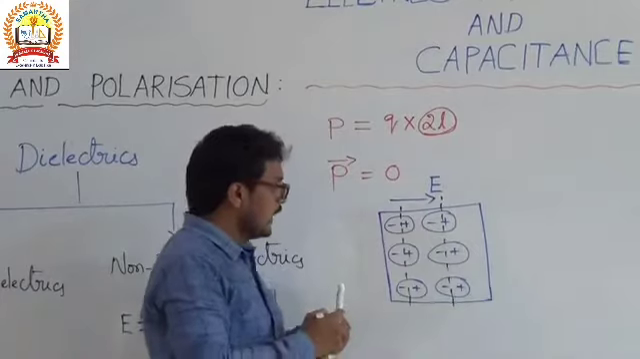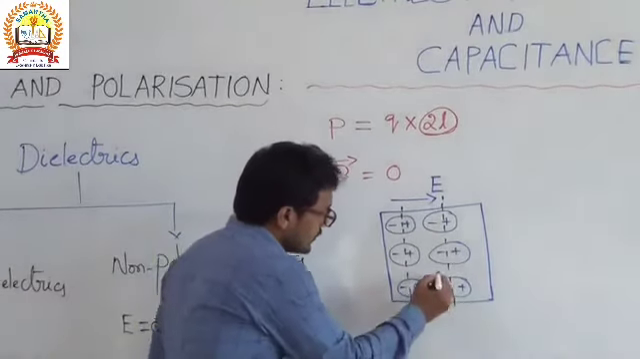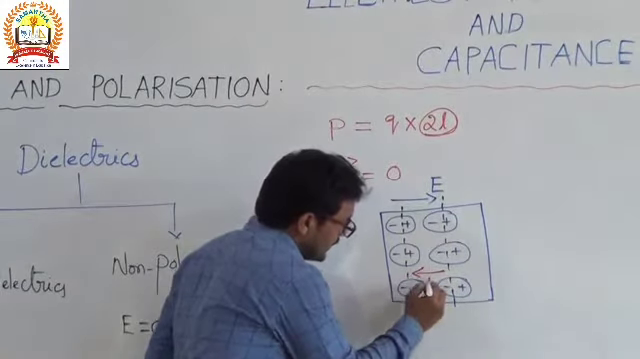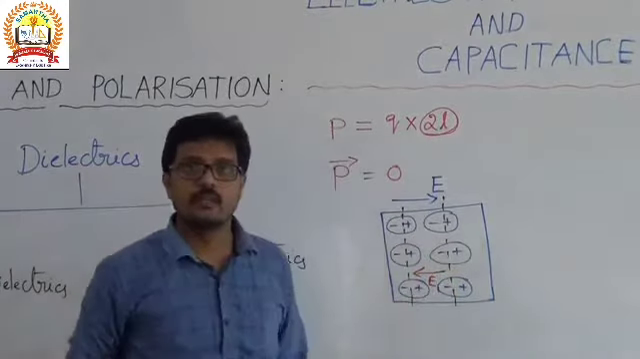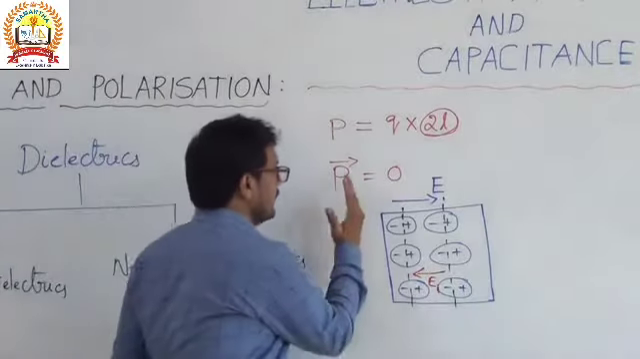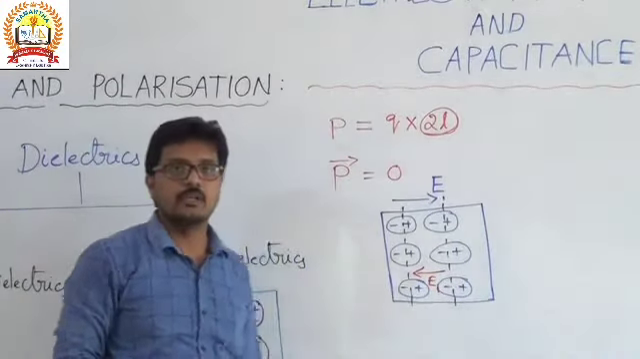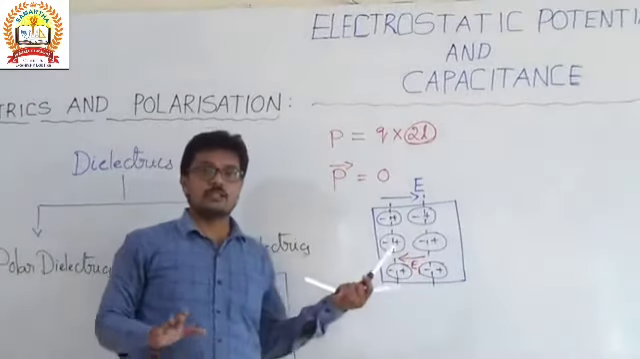Then we know the electric field direction is from positive to negative, and this is the induced electric field. So the original external electric field is from left to right, and the induced electric field is from right to left. It means that they won't cancel each other.